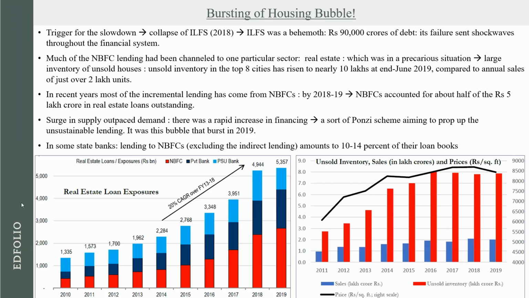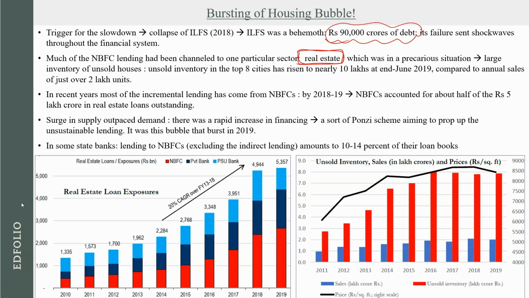Now, the trigger of this particular crisis was the collapse of ILFS. Now, this Infrastructure Leasing and Financial Services company had collapsed in 2018 when it had borrowed 90,000 crore rupees from the financial system. It defaulted on 90,000 crore rupees, which is a huge amount and which sent ripples across the financial system. And most of this money, the money NBFCs had given, who did they give it to? They had given it to real estate companies. And real estate companies were in a very bad situation.